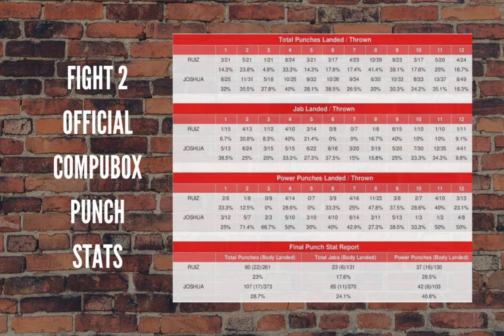So if you look at that, you can see how much more production AJ was throwing versus what Ruiz was throwing. So when people say he's just running the entire fight, that's not the case. He threw way more punches and he landed more. So we can just throw that out the window. However, you've got to give Ruiz credit. I think AJ versus Ruiz 3 is a better fight after looking at this, just because of how close it is stat wise.